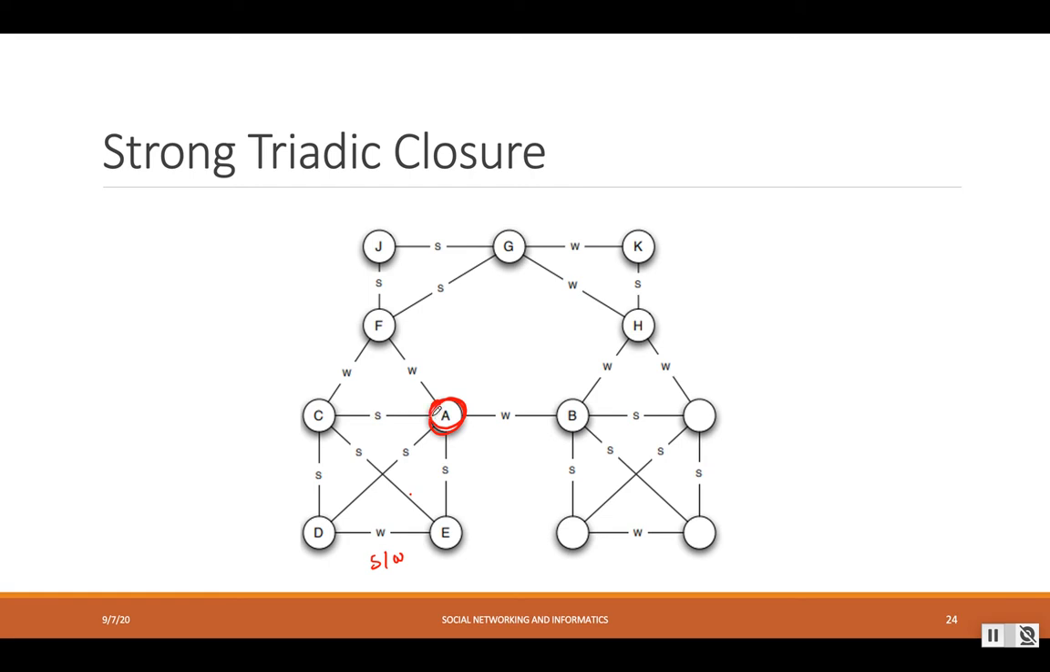And here also, from A to C there is a strong link, and from A to F there is a weak link. Even though there is no connection between F and C, we can say that A is not violating the strong triadic closure property. All right, so it seems like node A is not violating the strong triadic closure property.